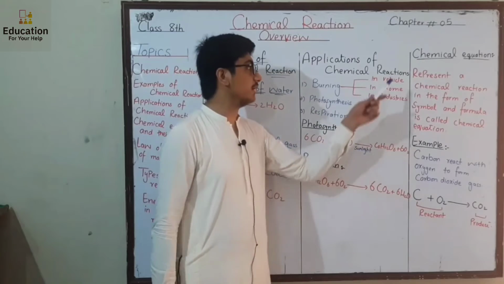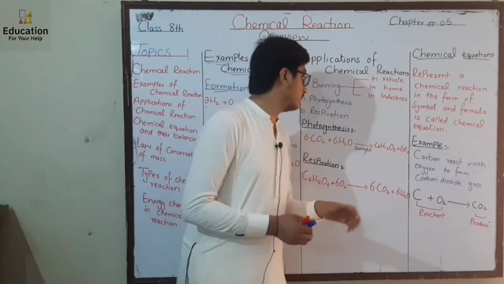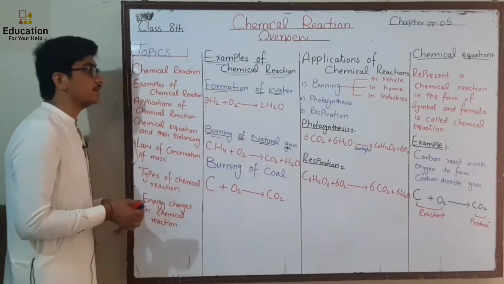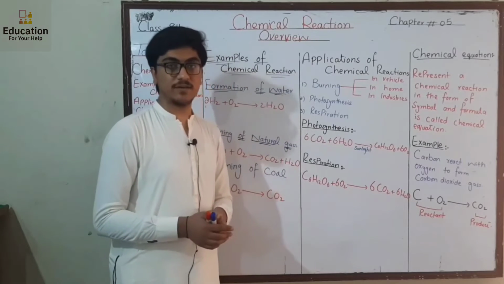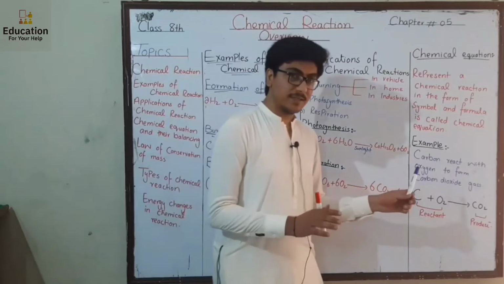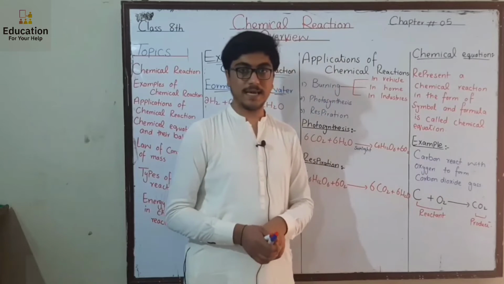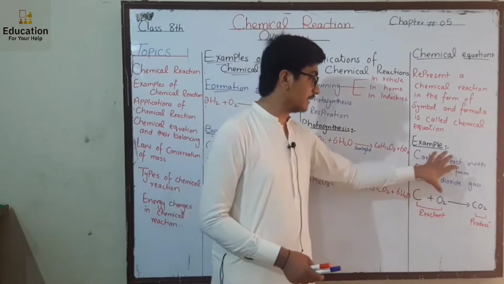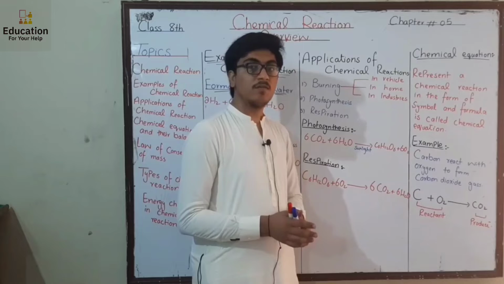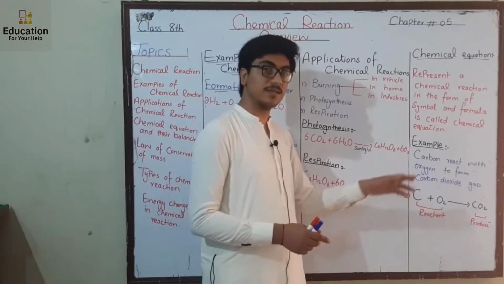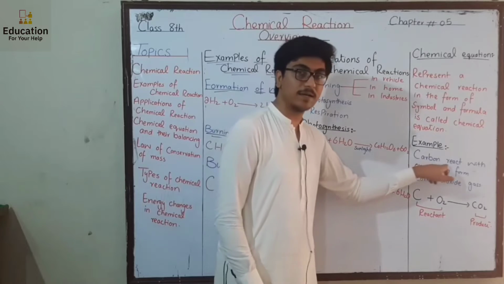The next one is the chemical equation. What is a chemical equation? From the early part of the chapter we say that two things combine and form a new product. This is a chemical reaction. If I say that carbon reacts with oxygen to form carbon dioxide gas, this is a chemical reaction. But what is a chemical equation? When I represent this chemical reaction in the form of symbols and formula, carbon reacts with oxygen.